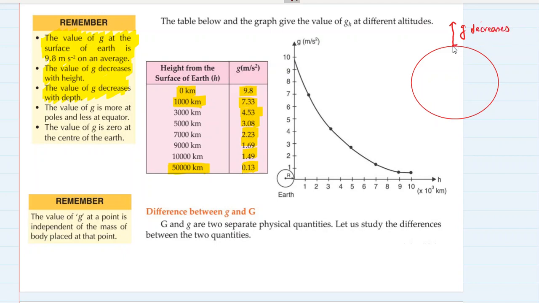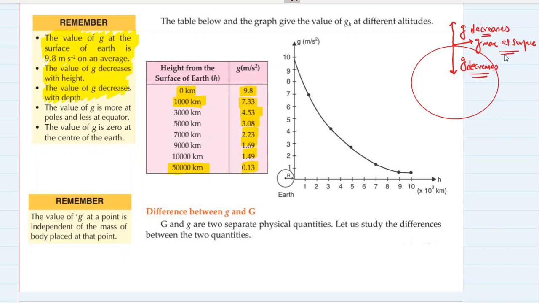g is maximum at the surface. And as you go below the surface of Earth, as the depth increases, g decreases again. Can you imagine that?